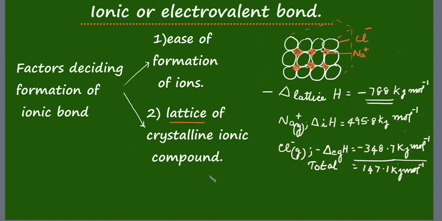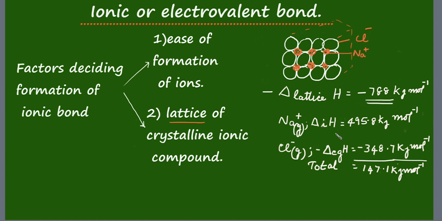Lattice enthalpy of an ionic solid is defined as the energy required to completely separate 1 mole of a solid ionic compound into gaseous constituent ions. Here, the lattice enthalpy that is given is the energy released when 1 mole of the crystalline ionic compound is formed from the concerned ions.